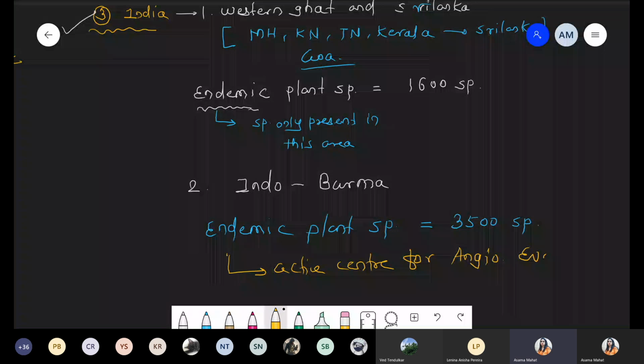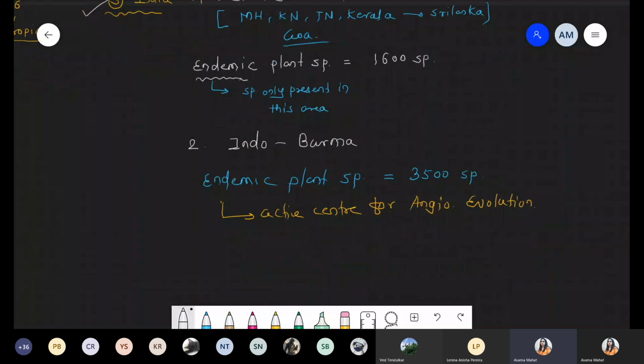And still in case of Indo-Burma, so many primitive families like Winteraceae family, Magnoliaceae family still present, because these are very primitive families. These are showing connecting link with the gymnosperm. So Indo-Burma, ऐसे कहा जाता है, is the origin point, or we can say it is a very important and active center for the evolution of the angiospermic plant.